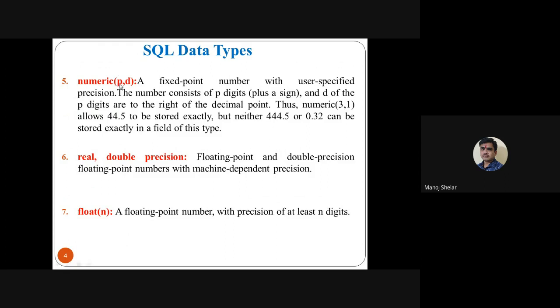So here the P value is 4, 1, 2, 3, 4, and the D value is 2, because after the decimal point there are 2 digits. So 44.45 is a numeric data type supported in the Oracle database. This data type is not supported in MySQL. Then SQL also supports real, double precision data types. Float is also supported in SQL. These are some of the data types used in SQL.